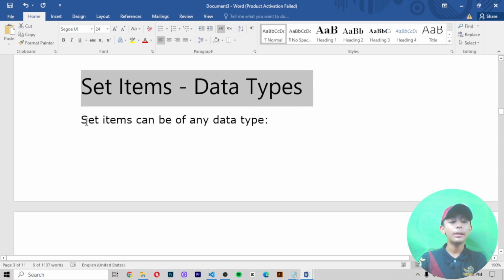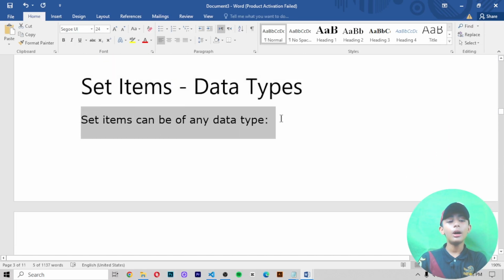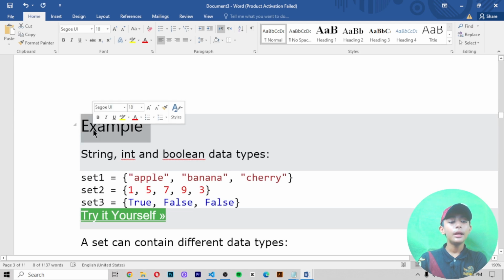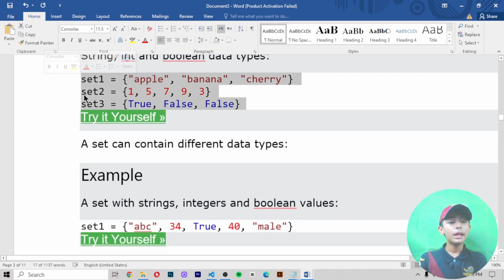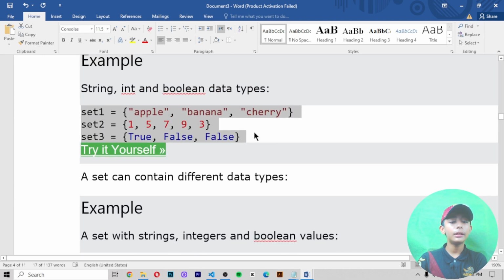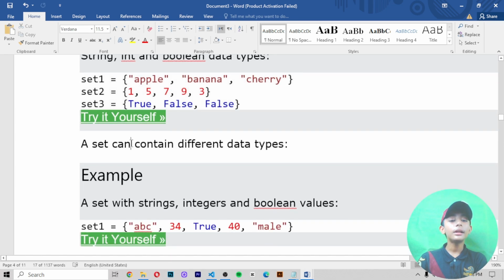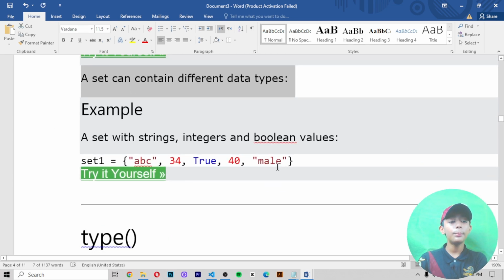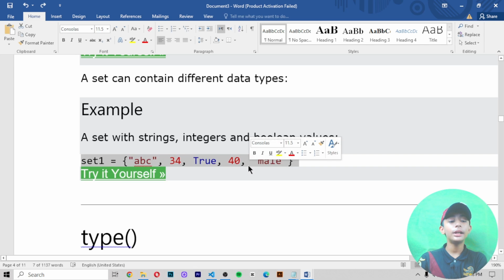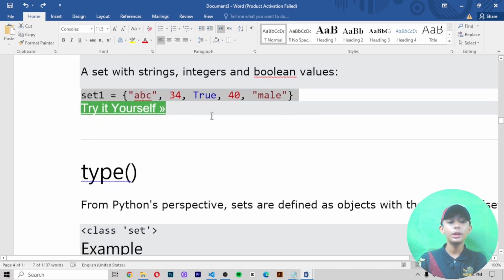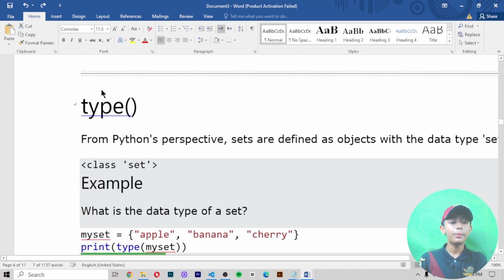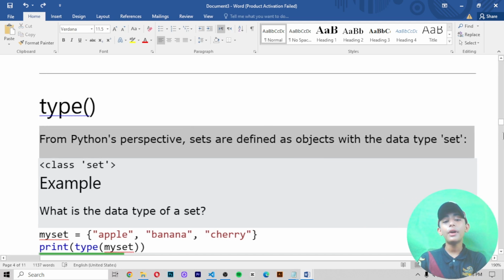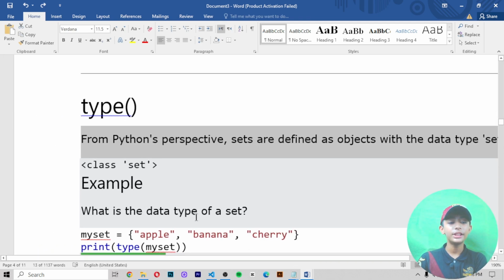Set items data types. Set items can be of any data type. For example, in this syntax, there are string, int and boolean data types. A set can contain different data types. In this example, a set with strings, integers and booleans. Type: from Python's perspective, sets are defined as objects with the data type set.